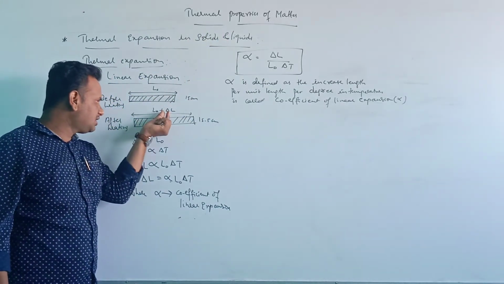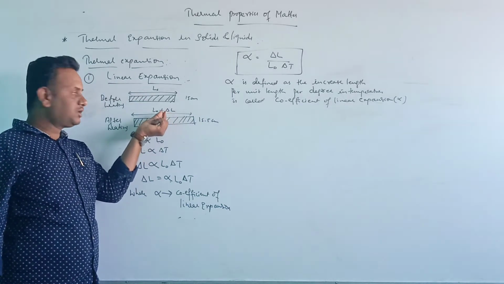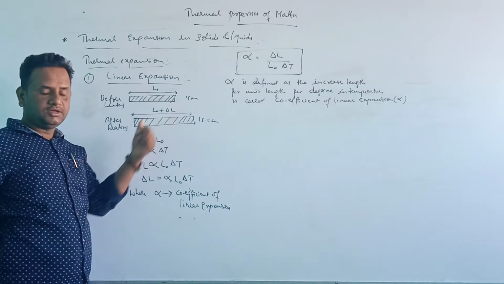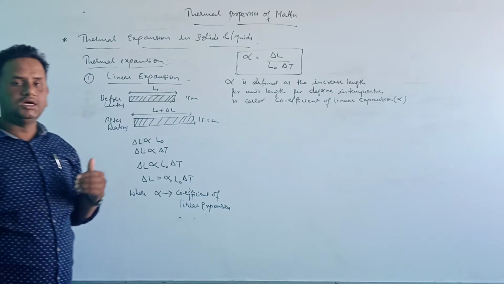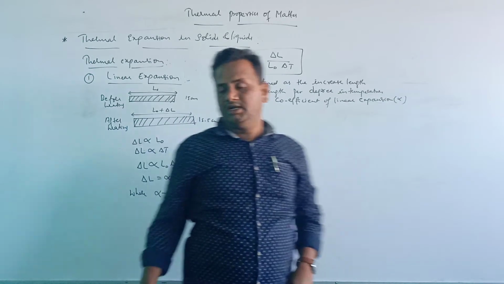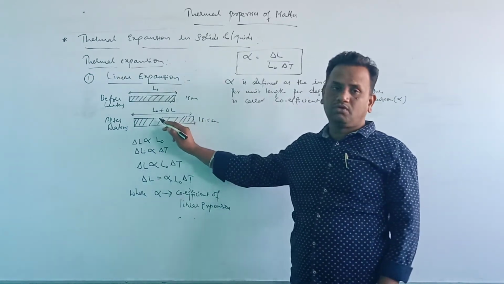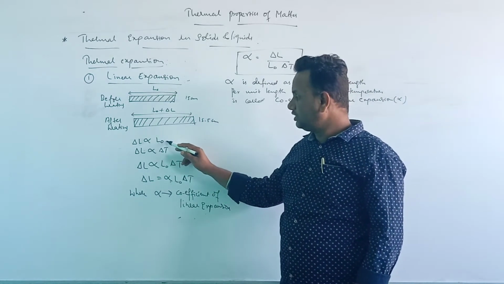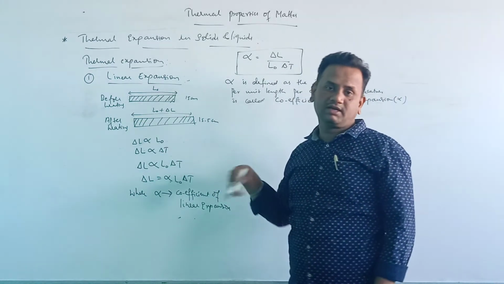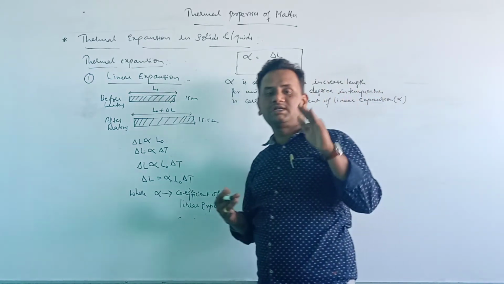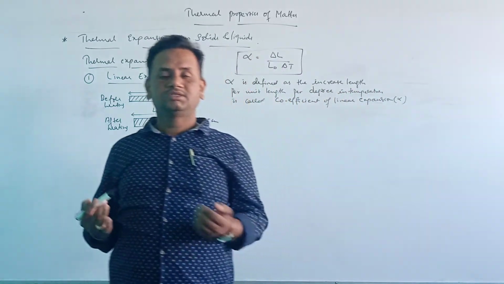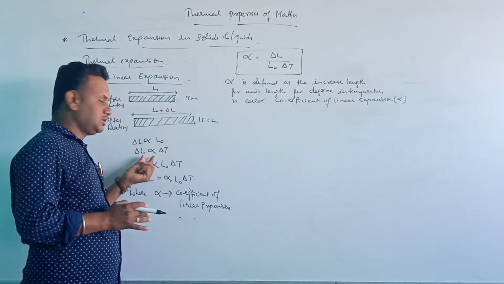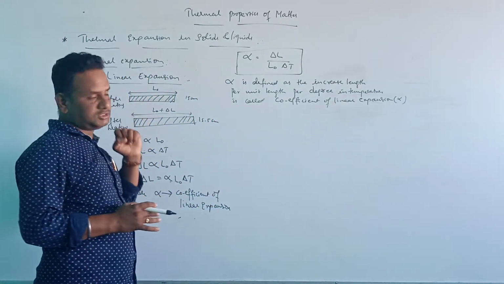Here, whatever length is increasing, this delta L is directly proportional to the original length, because when we are heating that metallic rod, it increases along with the original length only. So it is directly proportional to the original length and directly proportional to the increase in temperature. If I stop increasing the temperature, then the length also does not increase. So that is about the linear expansion.